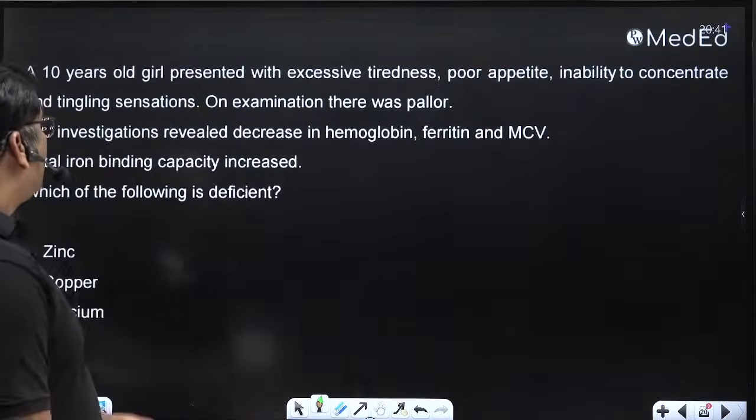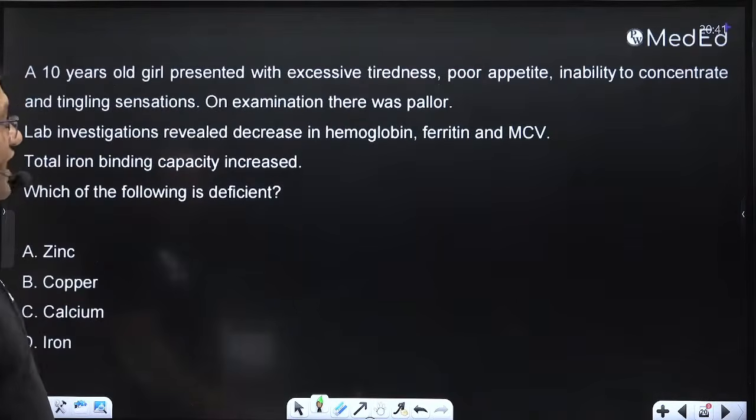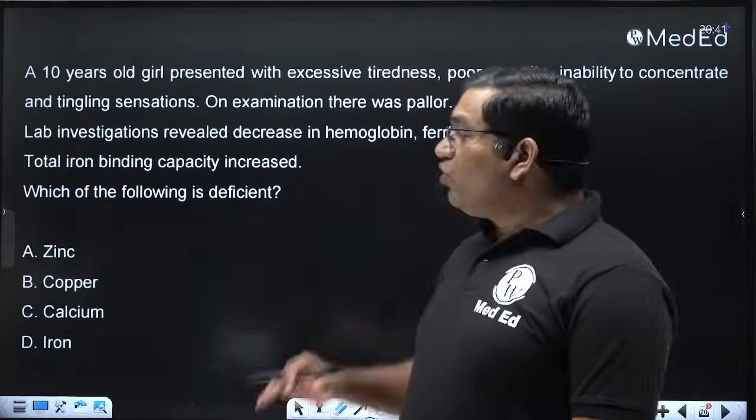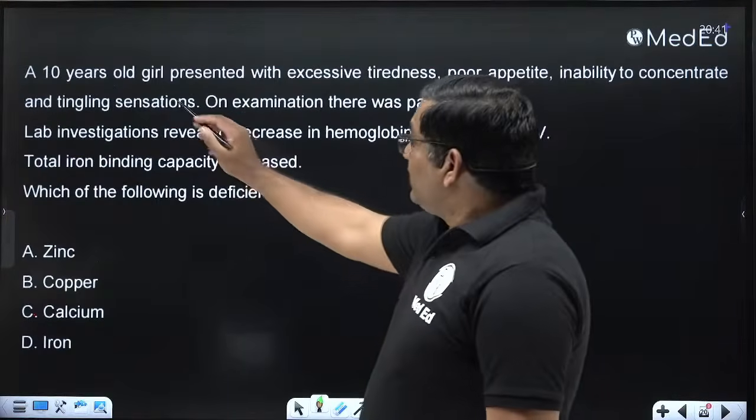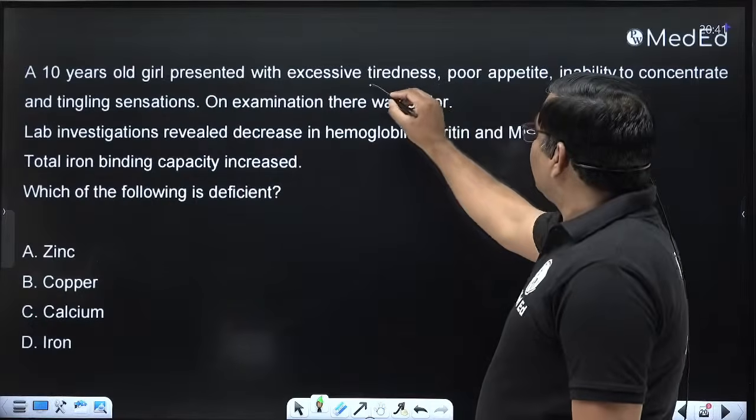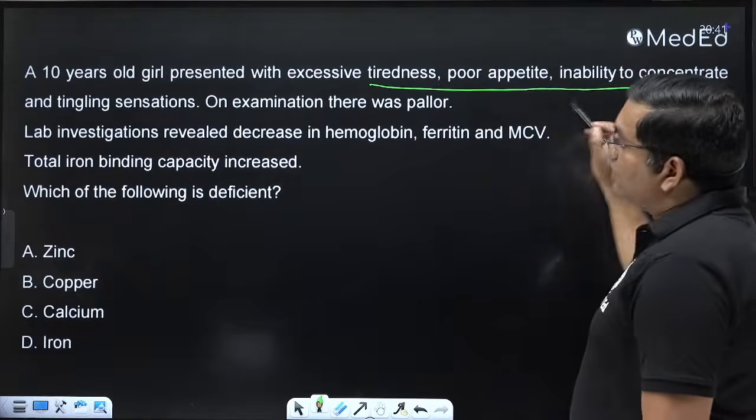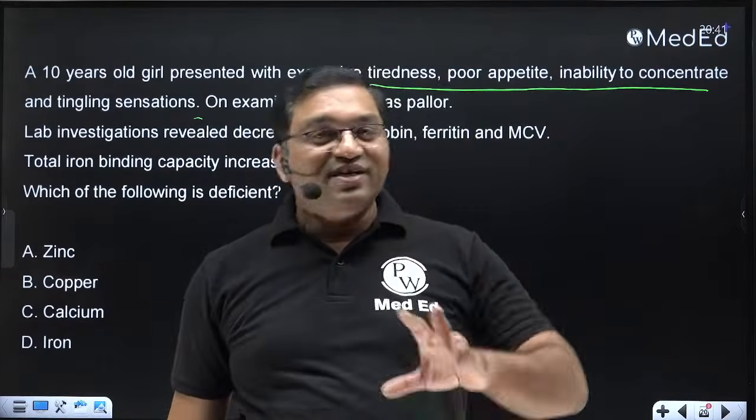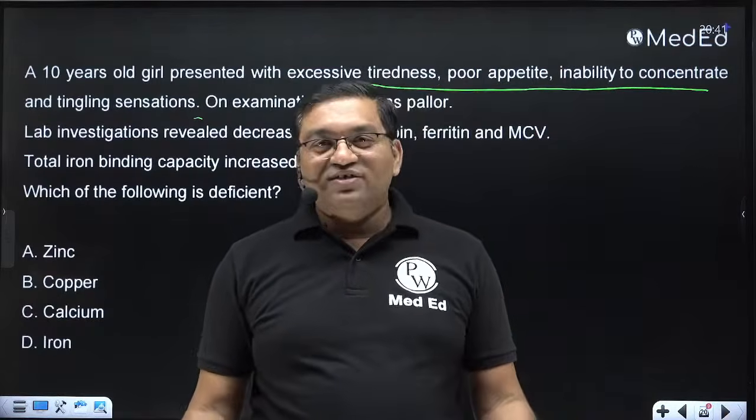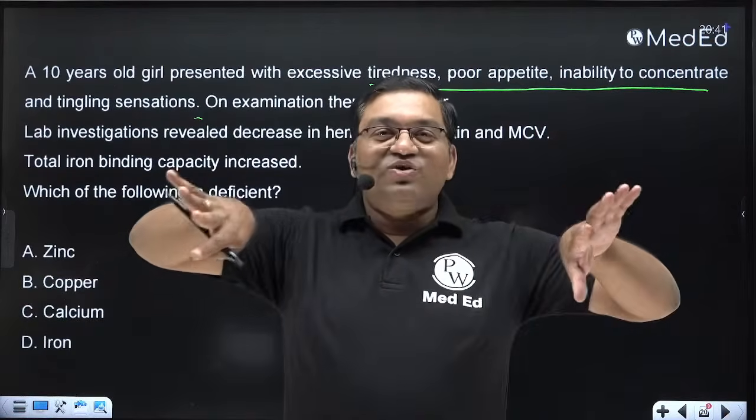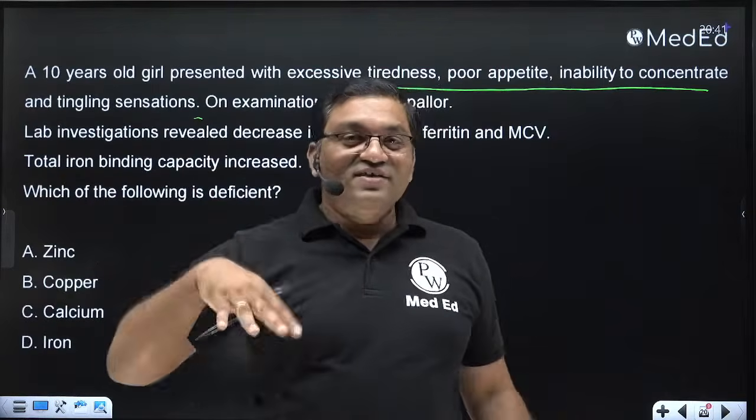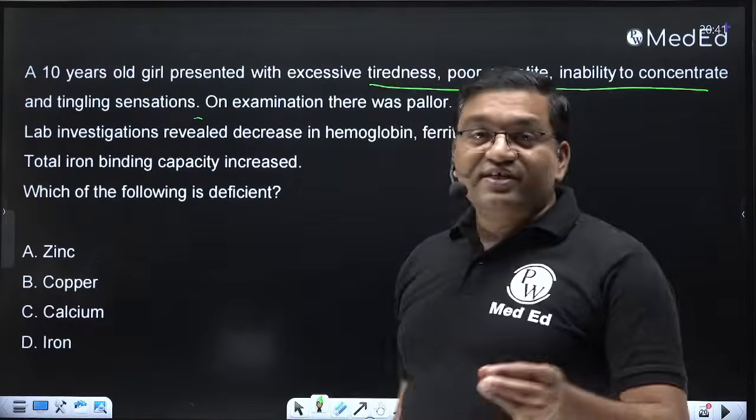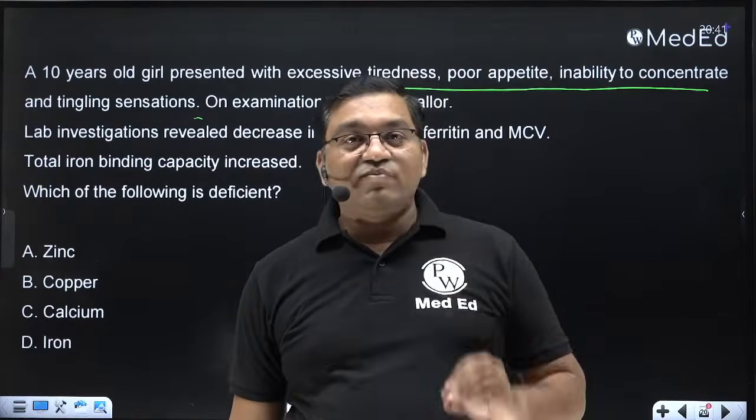A 10-year-old girl presented with excessive tiredness. The non-specific symptoms, if non-specific, then go with the iron. Okay, see, 10-year-old girl presented with excessive tiredness, poor appetite, inability to concentrate and tingling sensation. Also there is decreased scholastic performance. You sit in class but your mind wanders, you can't focus anywhere, you don't pay attention to what the teacher is teaching. Okay, so this can be a manifestation: apathy, dull child, this is a manifestation of iron deficiency.